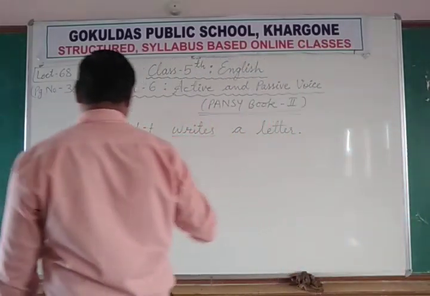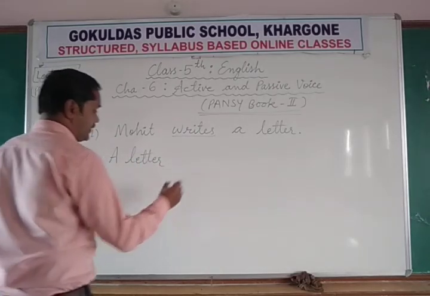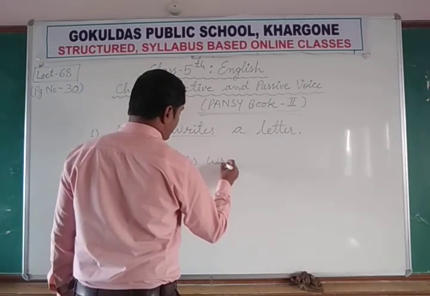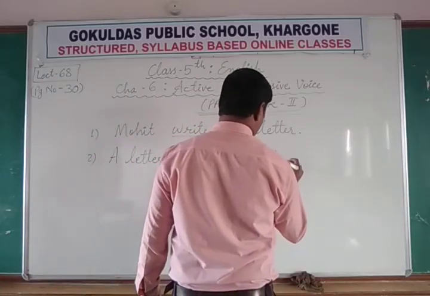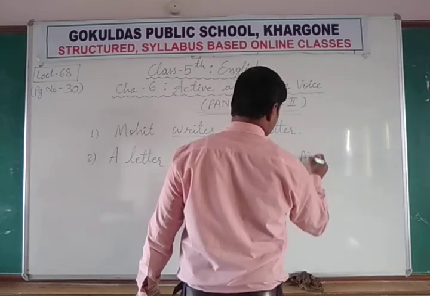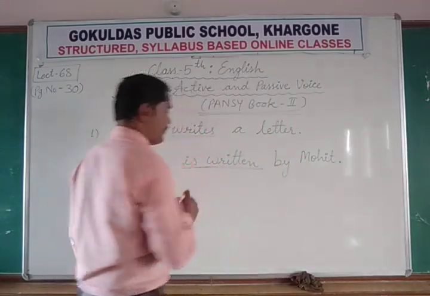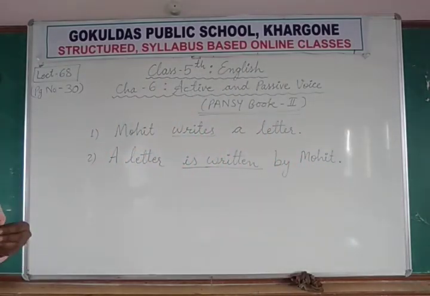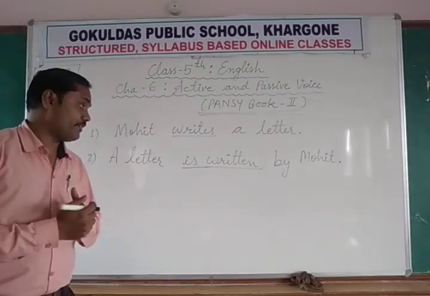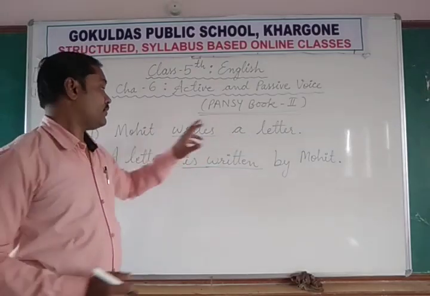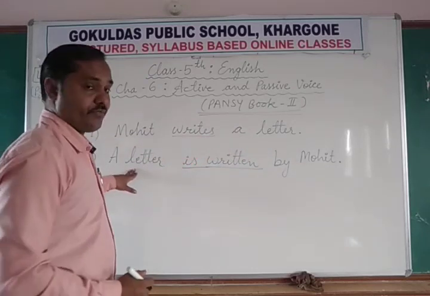Passive voice. We start with a letter. A letter is written by Mohit. The sentence is the same, but the grammatical portion is different, means grammatical rules are different. Here we started the sentence with a letter, and the object plays the role of subject here.